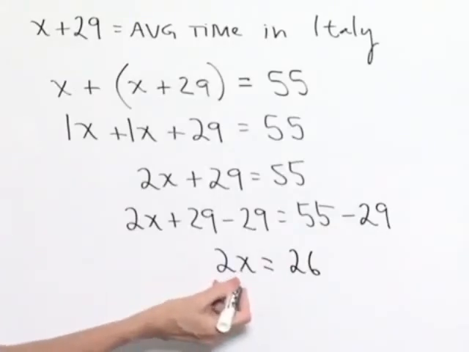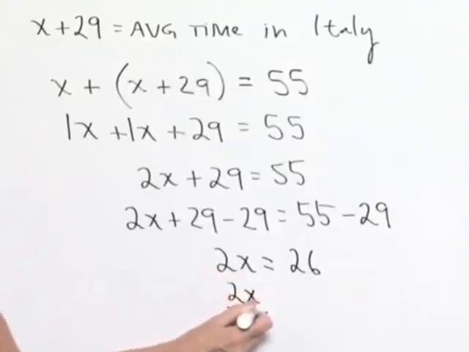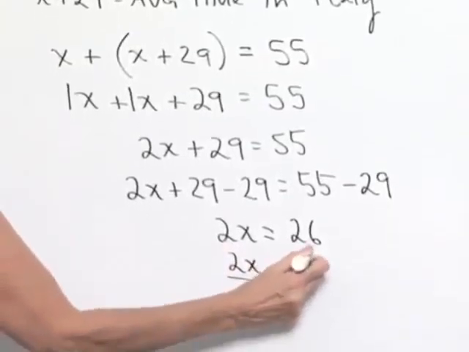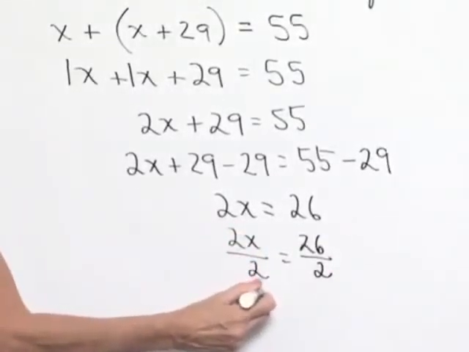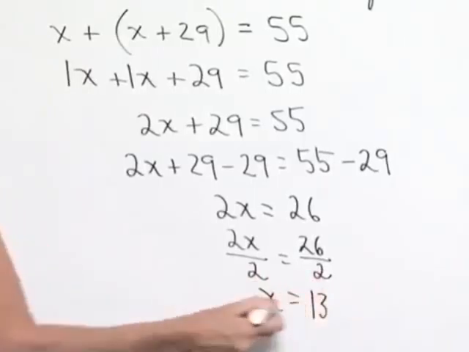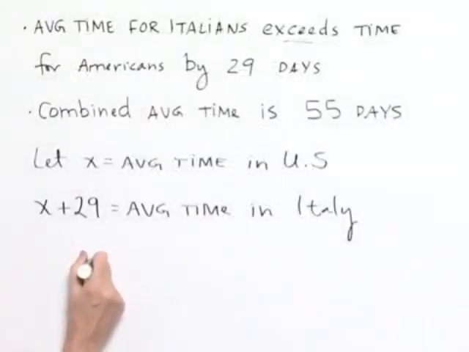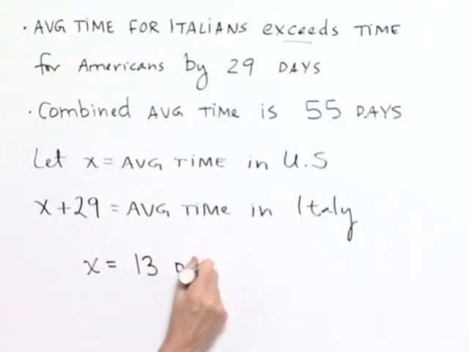We now can note that to solve for x, we're going to divide both sides of the equation by the value of 2, which at present is being multiplied times x. So we'll have our 2x divided by 2 equals 26 divided by 2. 2x divided by 2 is going to give us a value of x. 26 divided by 2 gives us a value of 13. So our value of x, which is equal to 13, is going to give us the average time in the US. So that's going to be 13 days of vacation.